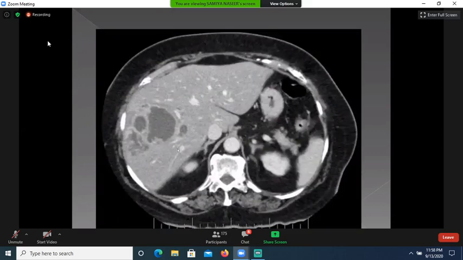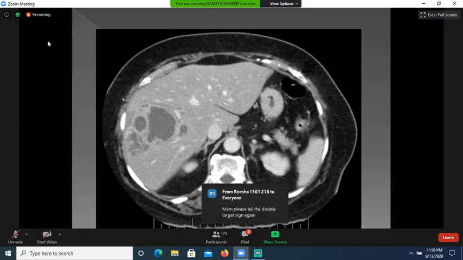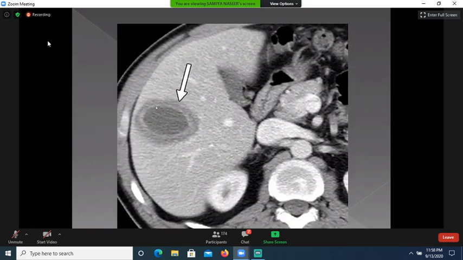Now this is again contrast enhanced CT scan abdomen taken at the level of liver, and now please tell the double target sign again. Okay. Double target sign. Here you can appreciate this whitish line. This whitish line is the wall of this abscess cavity, and it is enhancing. That's why it is white. We call it enhancing wall, and it is surrounded by this